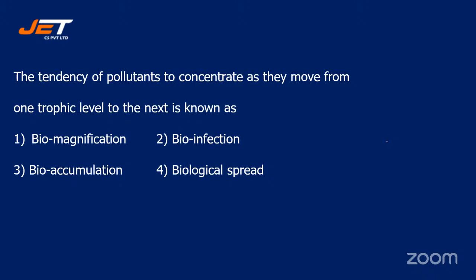The tendency of pollutants to concentrate as they move from one trophic level to the next is known as: number 1, biomagnification; number 2, bioinfection; number 3, bioaccumulation; or number 4, biological spread.